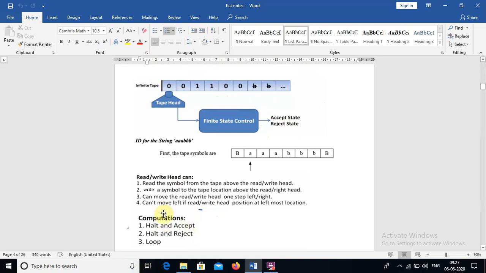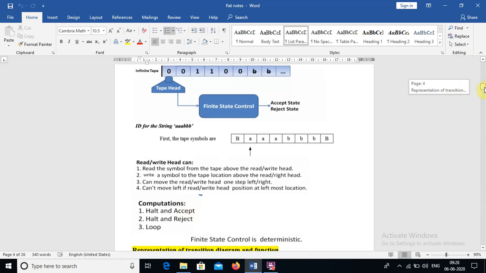So there are three possibilities of computation for the Turing machine. One is halt and accept, that means accept the string and exit from the machine. The second is halt and reject, that means if the string is not there, it rejects and halts, exiting from the machine. The third one is also a part of the second one. If halt and reject is not performed by the machine, it will continuously loop, that means the read write head continuously searches for the string in the infinite input tape. That is about the computations.